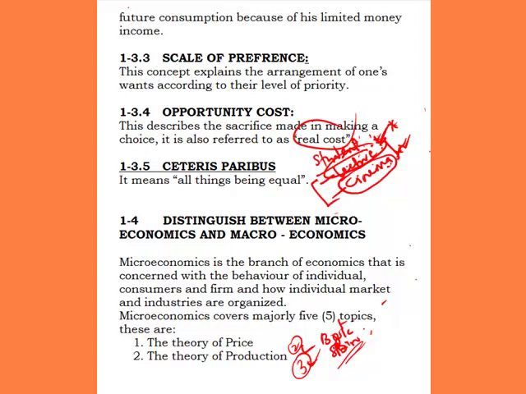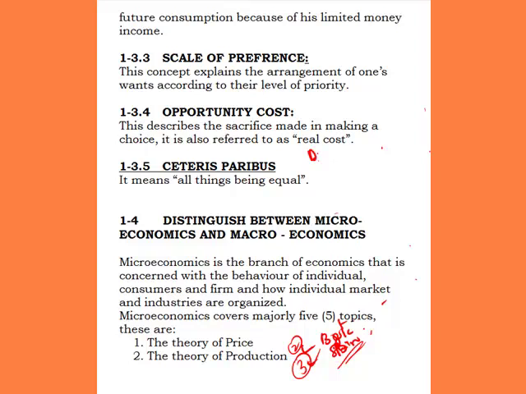Ceteris paribus is a term in economics that simply means all things being equal. Now when we say all things being equal, what do we mean? It means provided all other conditions affecting a particular variable remain constant, then the assumption we are making or asserting is correct. So let's talk about this.